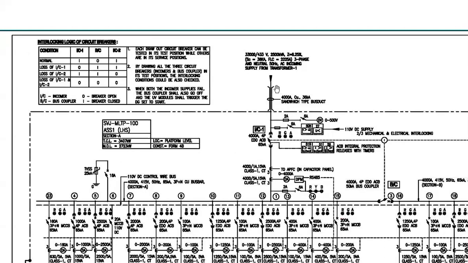And this supply, which is coming, it is coming from a transformer. The similar replica is also available. Because of space constraint, I have shown only one here. Another similar transformer is also on the right side, and in between, here you see between 3 and 16, this is called B/C. This is a bus coupler.